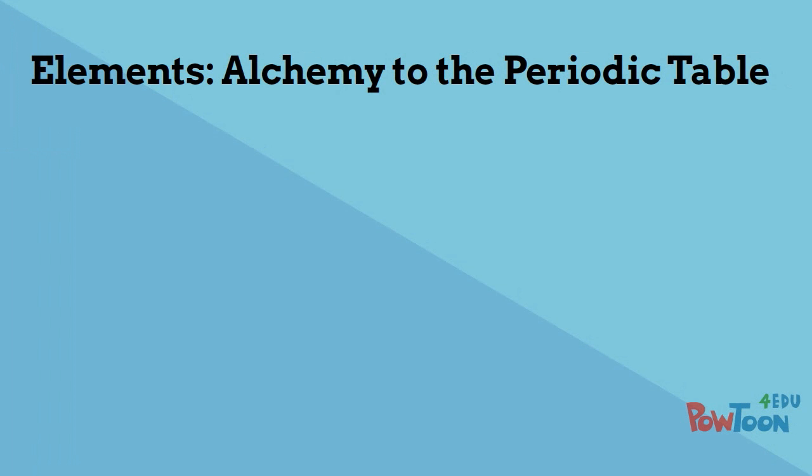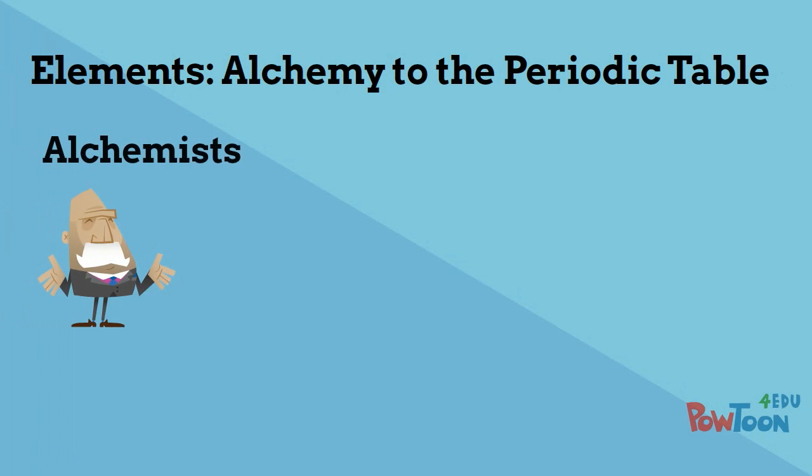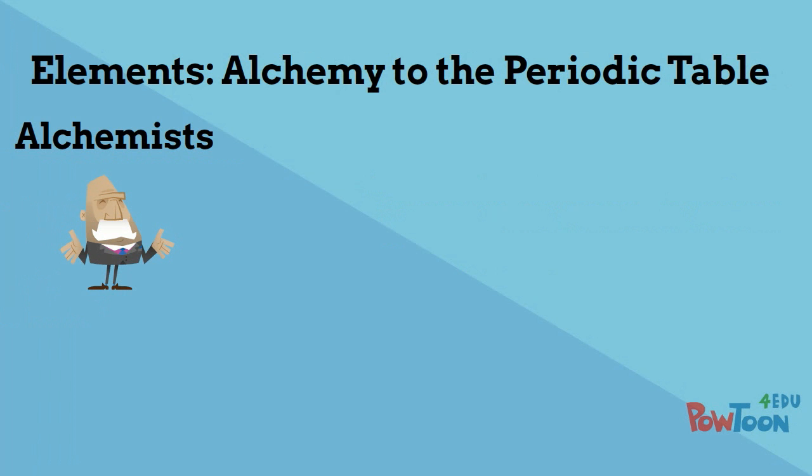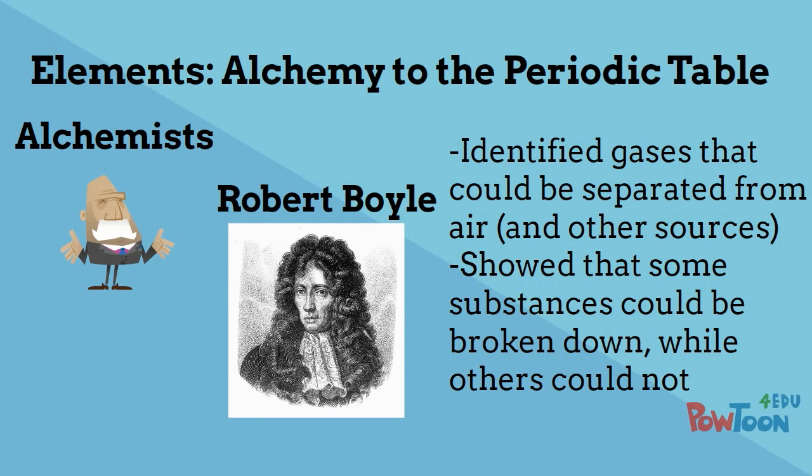Where did the idea of elements come from? If you remember from earlier in class, alchemists tried to classify the matter around them, and as they did that, they kept coming up with new kinds of matter and naming them. For example, in the 1600s, an alchemist named Robert Boyle identified that some gases could be separated from air or from acid and metal. He showed that some substances could be broken down, while others could not.